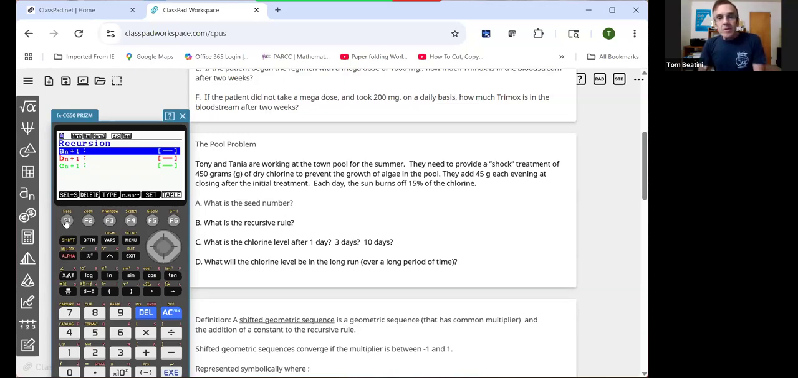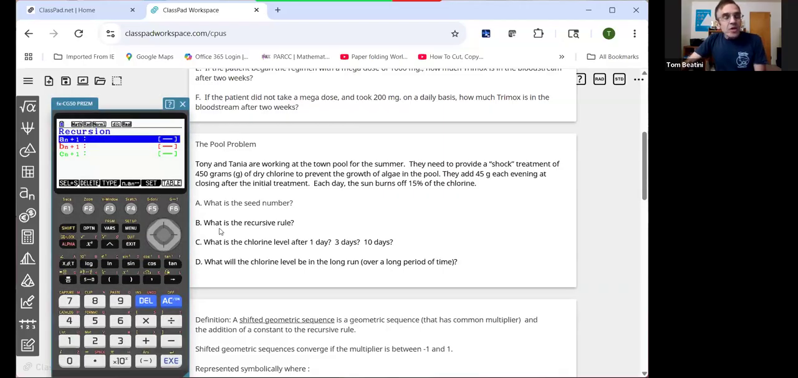So it can kill some of the algae, but during the following day, over a 24-hour period, what's going to happen is the sun's going to burn off the chlorine after it rises in the morning. And then at night, they add 45 grams. So let's enter our sequence. As we said, our seed number was going to be 450, the starting value. Our recursive rule is going to be 0.85 times a sub n plus 45. Press execute to store it.